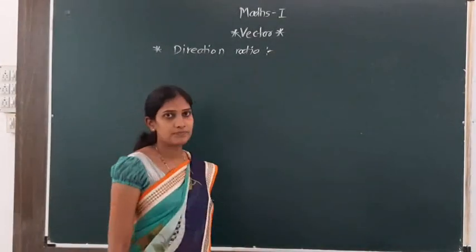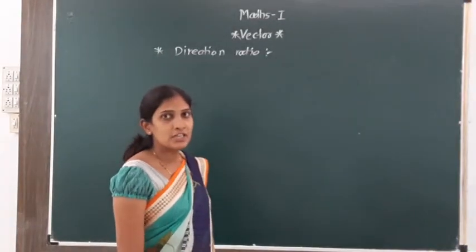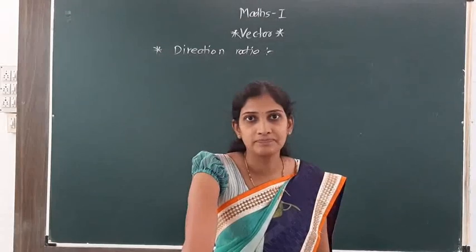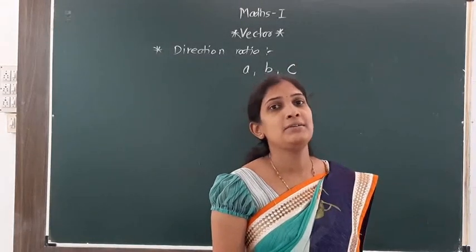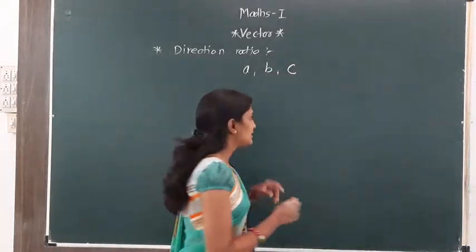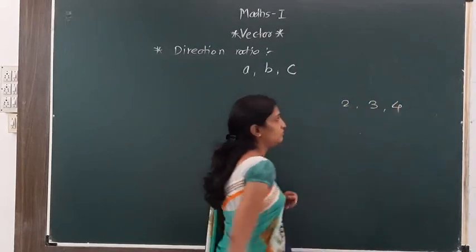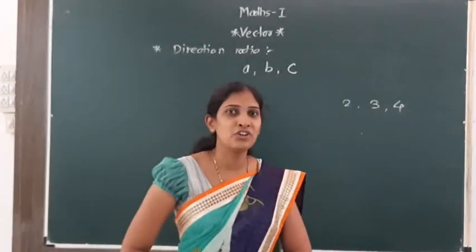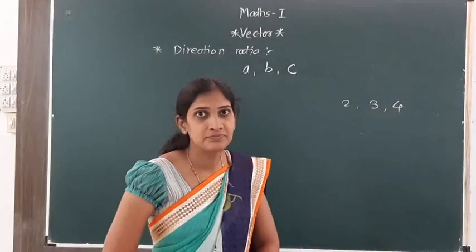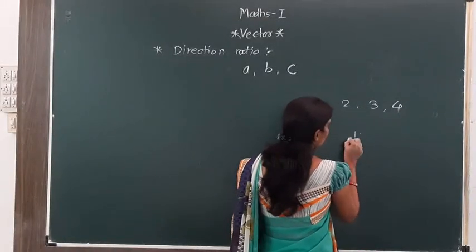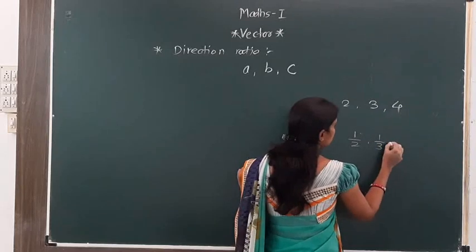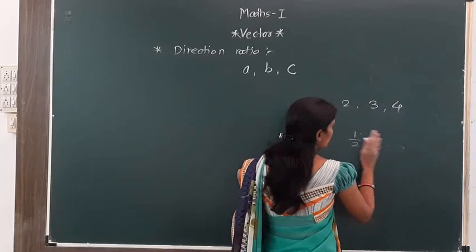What are direction ratios? In examples, you will easily understand what direction ratios are. Direction ratios are denoted by small letters a, b and c. Suppose 2, 3 and 4 are the direction cosines. And suppose there is 1 by 2, 1 by 3 and 1 by 4.